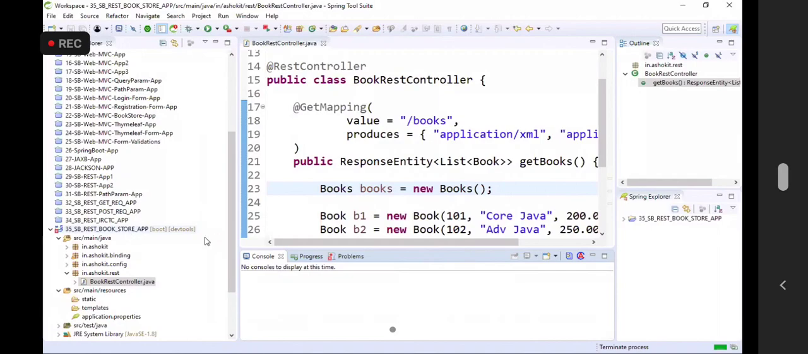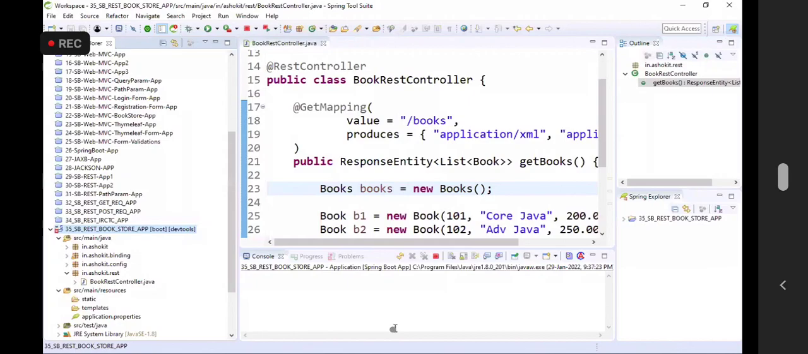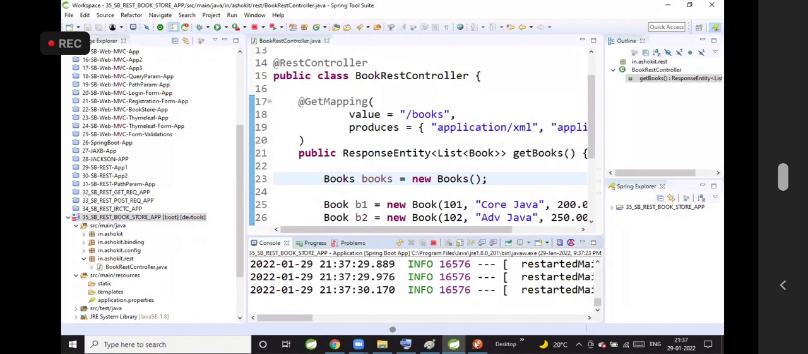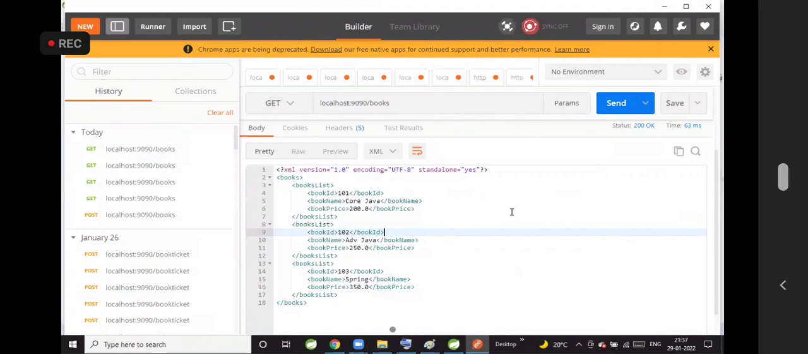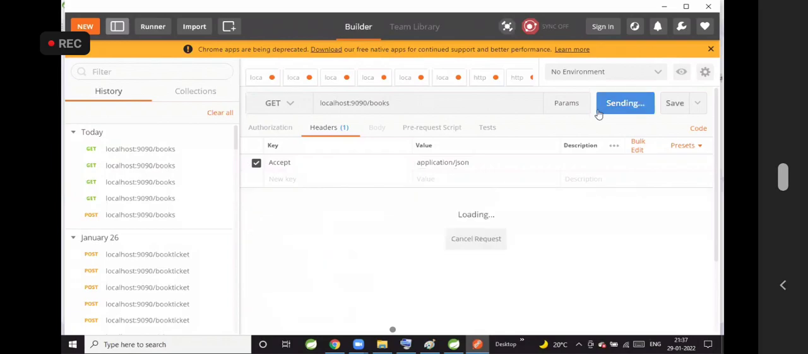Okay. Chalo, let's run this project guys. Run as boot app. Application running. Go to Postman. Can you see my Postman? Accept is application slash JSON. Send the request.